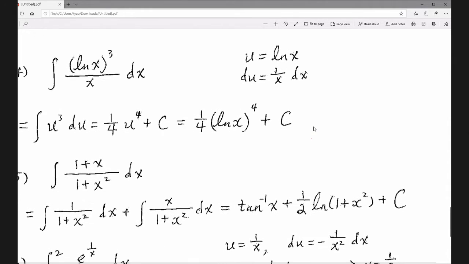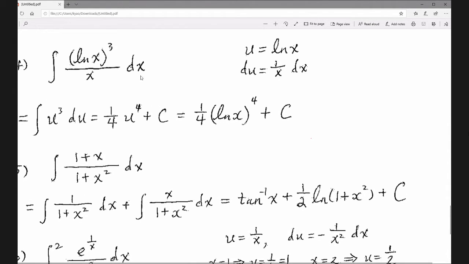Now let's look at part 4, okay? How to find the antiderivative for this function: ln(x) cubed over x. Again, you have to use what? Use the substitution method, right? The substitution method is highly useful here. Let u equal ln(x). So let u equal to this.